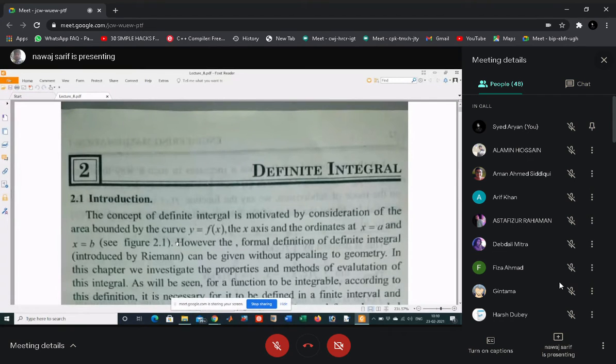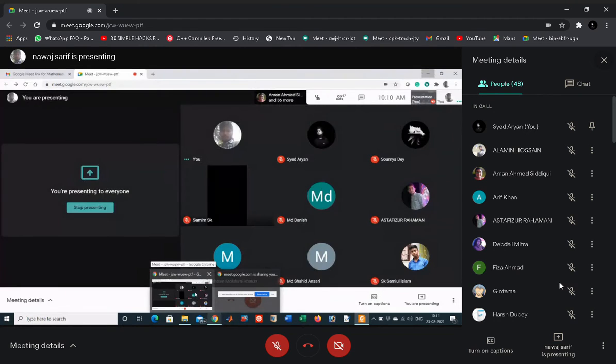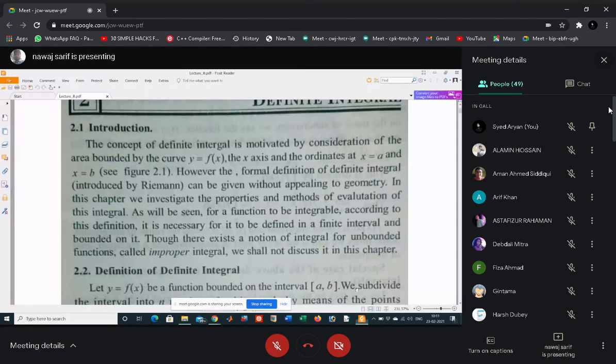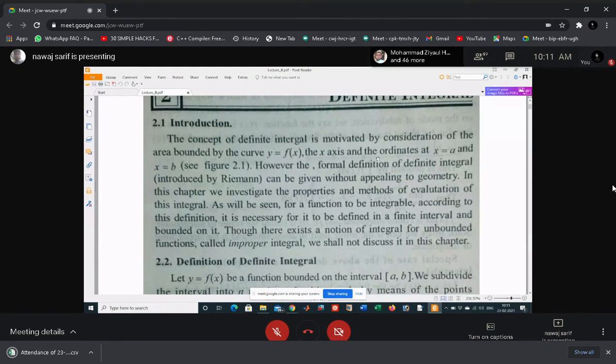So today we'll discuss definite integral. The concept of definite integral: you know how to find definite integral when you are given the range of the integration, integral a to b of the function. That type of integration is called definite integration. Look, when you are given a function f(x), bounded by the x-axis, x equal to a and x equal to b, then this integral is